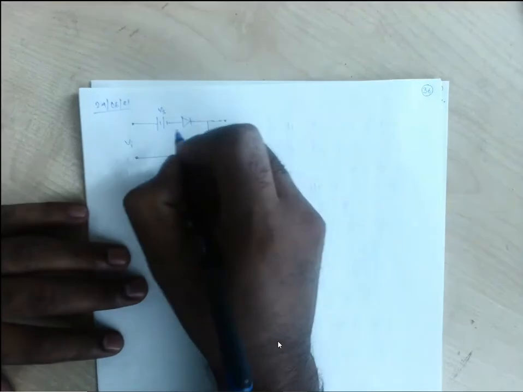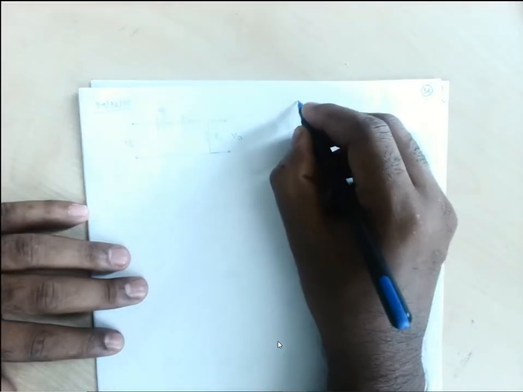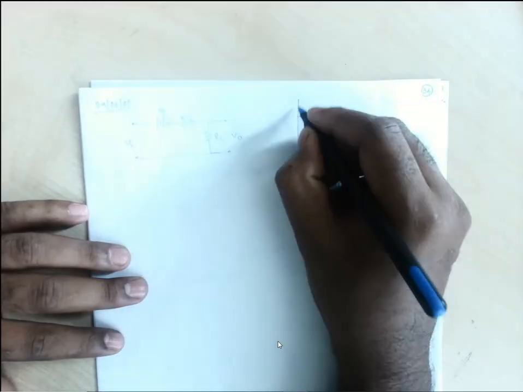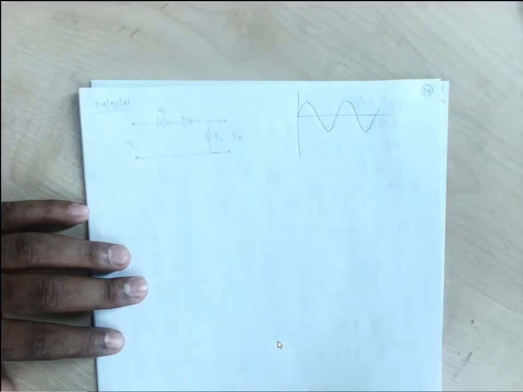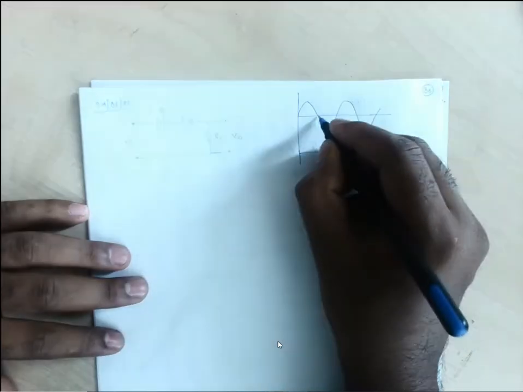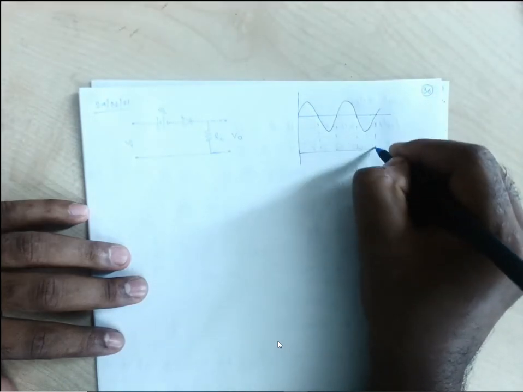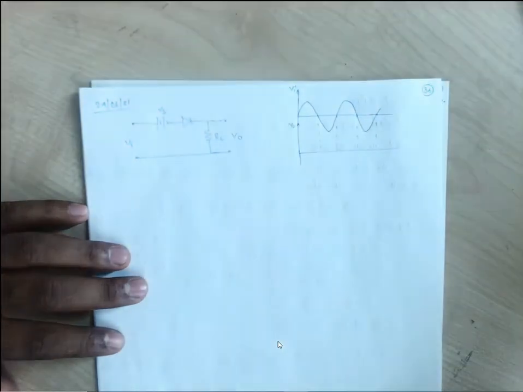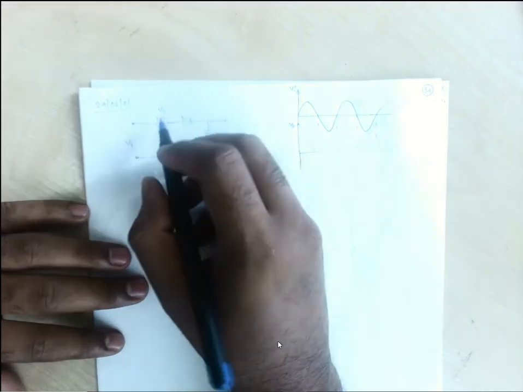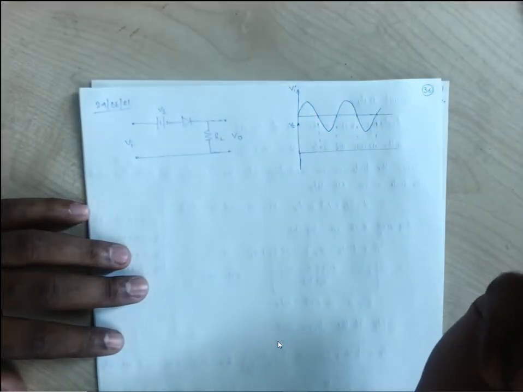So we need to consider when our diode will be on, right? If we take this as the input, what will be the output corresponding to this input? So this is our Vs. Vs is making our diode off, right?